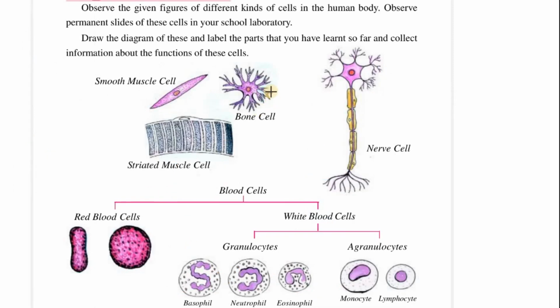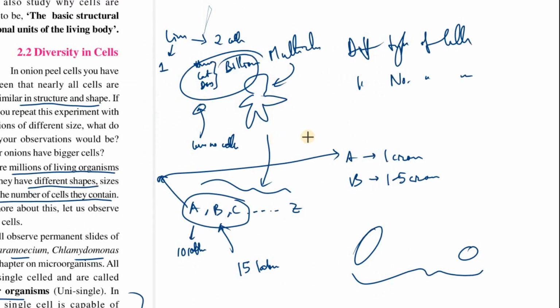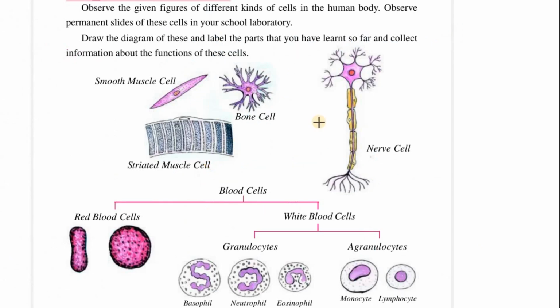Okay, now with this, look at the different kinds of cells of a human body. So remember this talk. Yes, here as you can see, I was talking about the number of cells and the types of cells. I was comparing, suppose there are cells like A, B, C, D, go on up to Z. So all of them are present in humans in large numbers, whereas in a small bird or a small fish, only some of them are present, okay? Or maybe some new types are present, but in lower numbers. Okay, and here you get to see the A, B, C, D type of cells for humans.